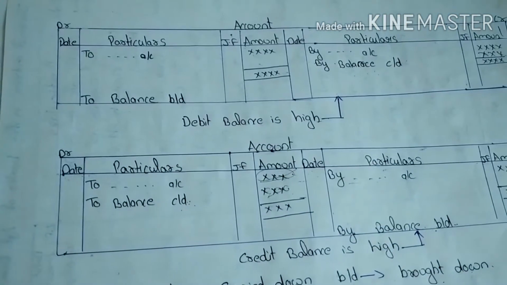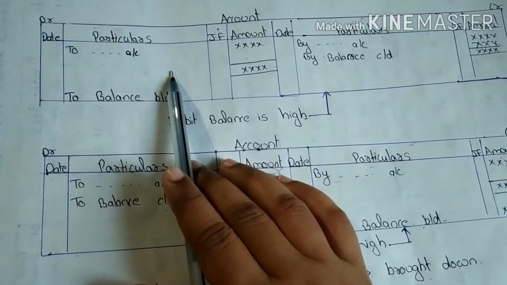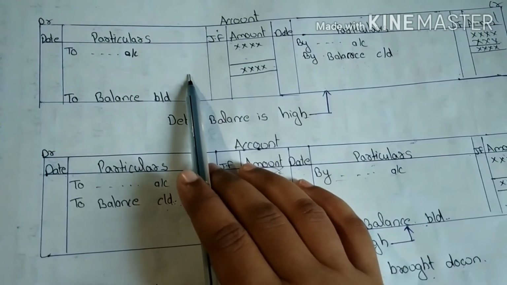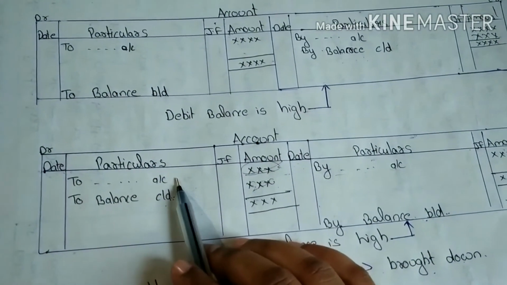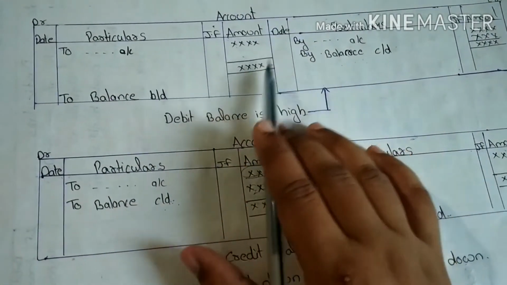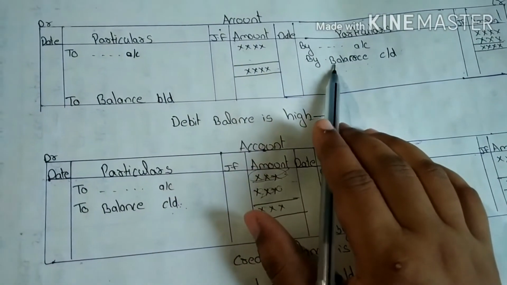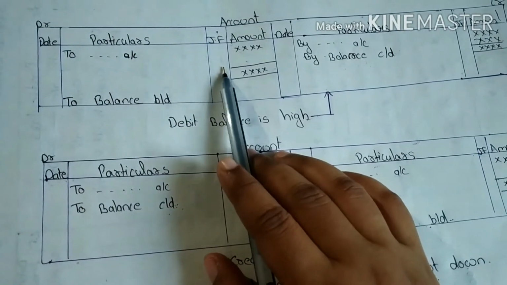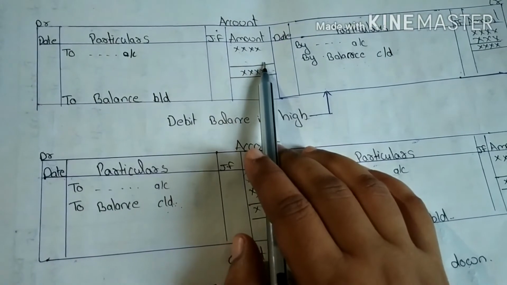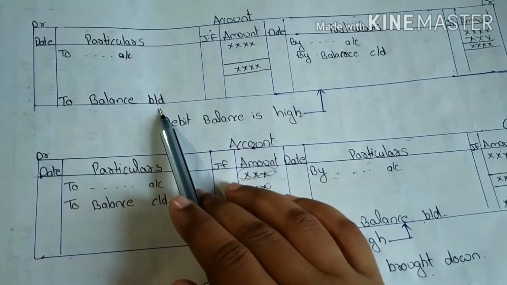Next. If the debit balance is high when compared to credit, then it is called debit balance. Or if the credit is high when compared to debit, then it is called credit balance. If the account is not tallied, if the debit is high here and the credit is low when compared to debit, we use the words 'by balance carried on' and we tally this account. This carried on balance is next brought down to the next period.